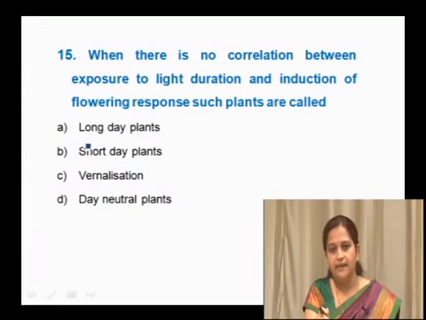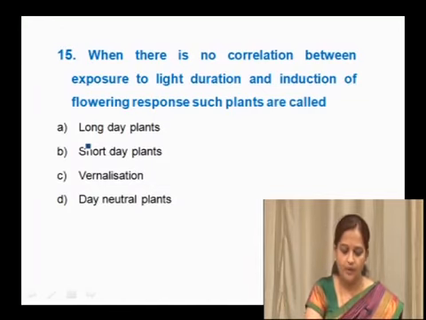Then, with a critical intensity, if they need less than that, they are called short day plants, and if they need more than the critical light, they are called long day plants. And the plants which don't need any such duration of light are called day neutral plants. So, the right option here is day neutral plants.